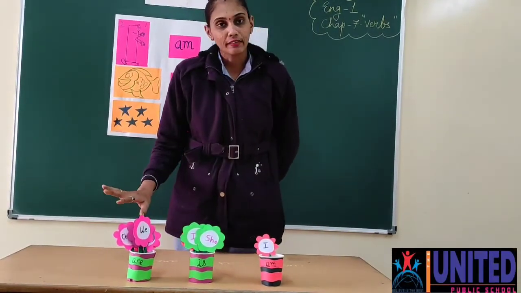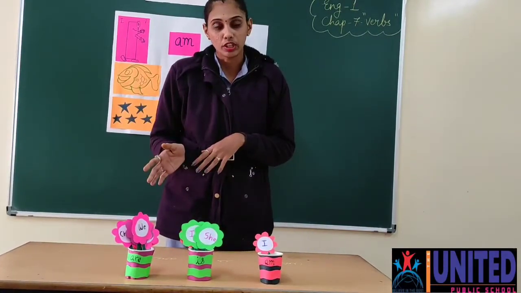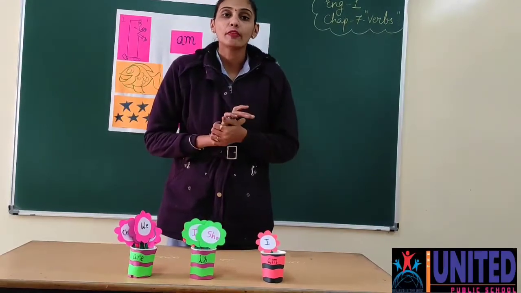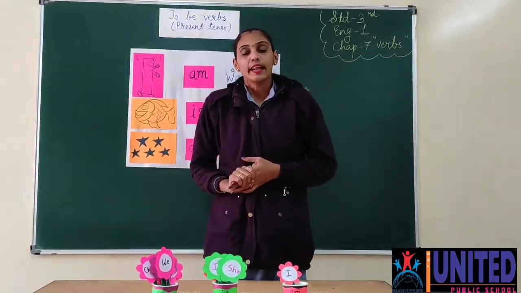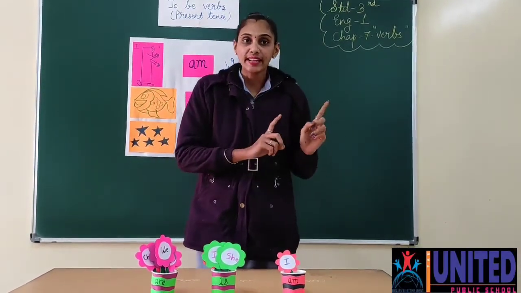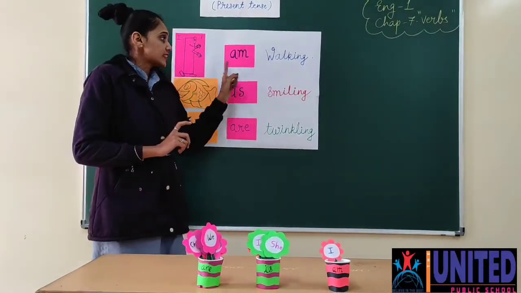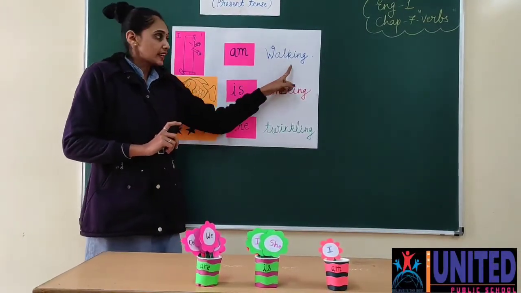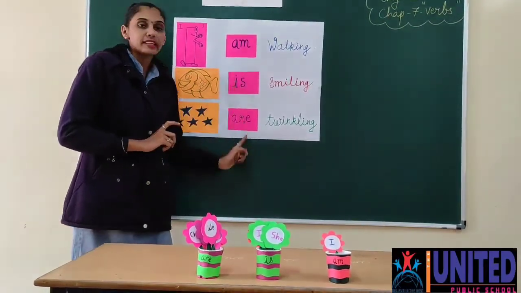So this was the activity. If these are the subjects you have, then respectively you have to choose from is and are. Okay. Now we are done with our present tense activity, simple present tense and present continuous also. Yes, which tense is this? Present continuous tense. In present continuous, ing comes, okay? So with that also you need to add these helping verbs.